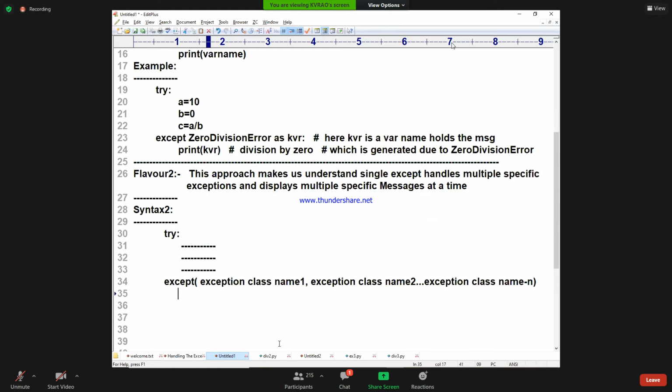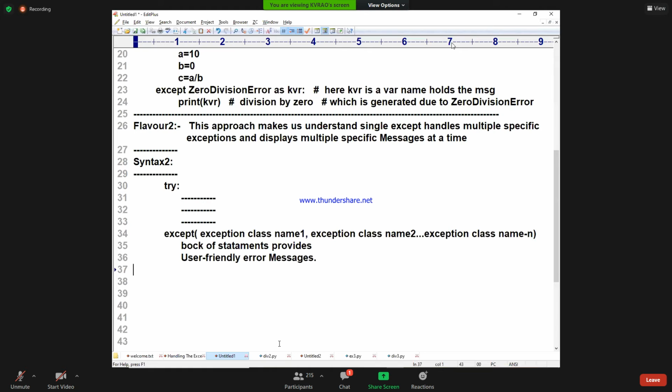Messages. So I'm writing here block of statements provides user friendly error messages. I hope that this is clear.